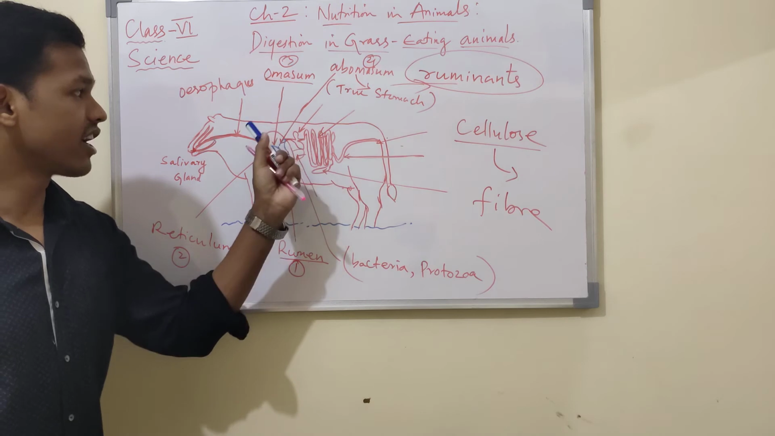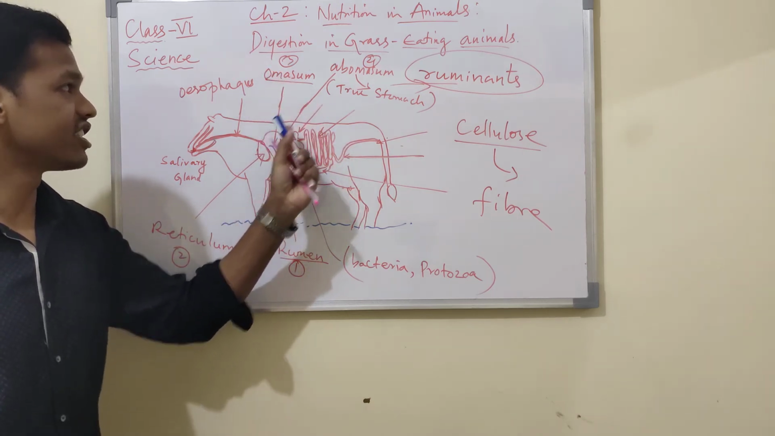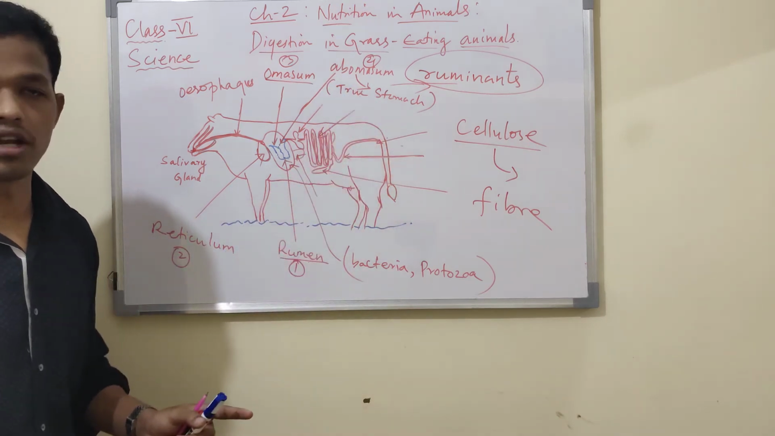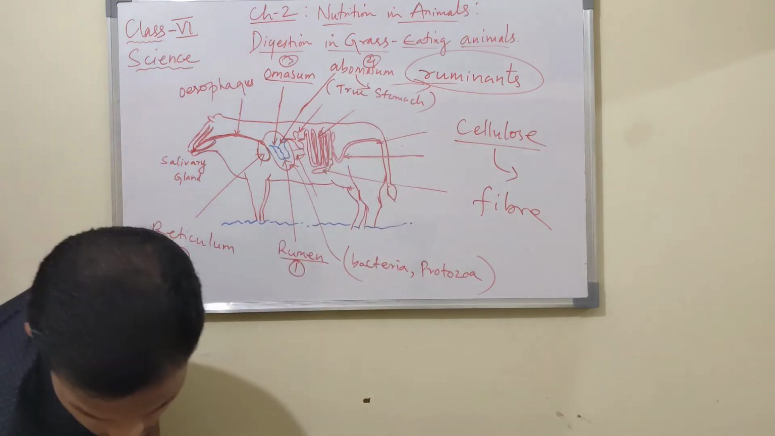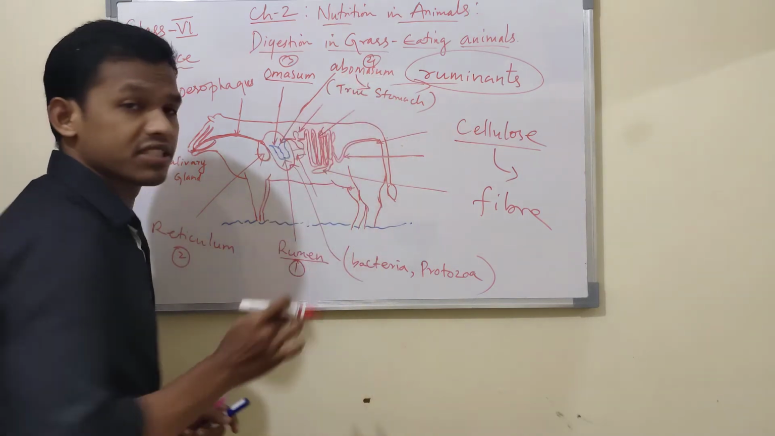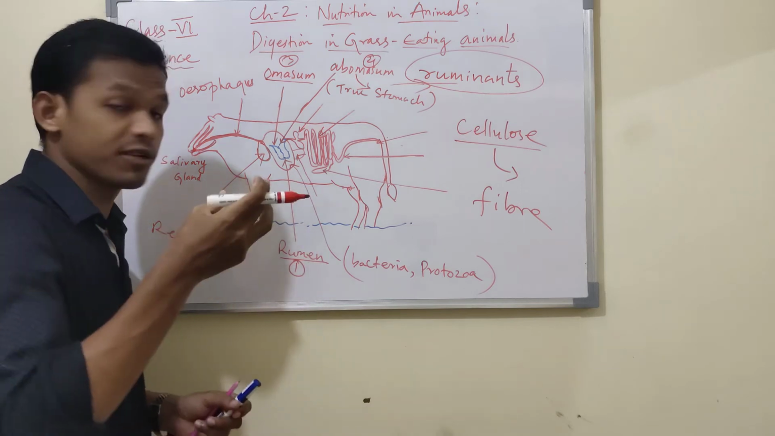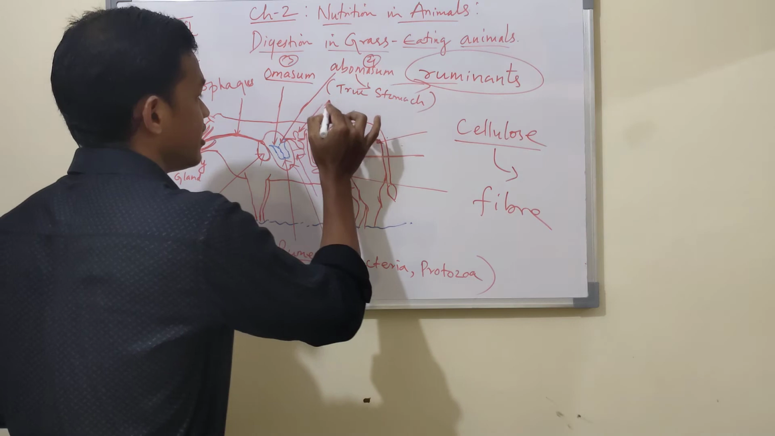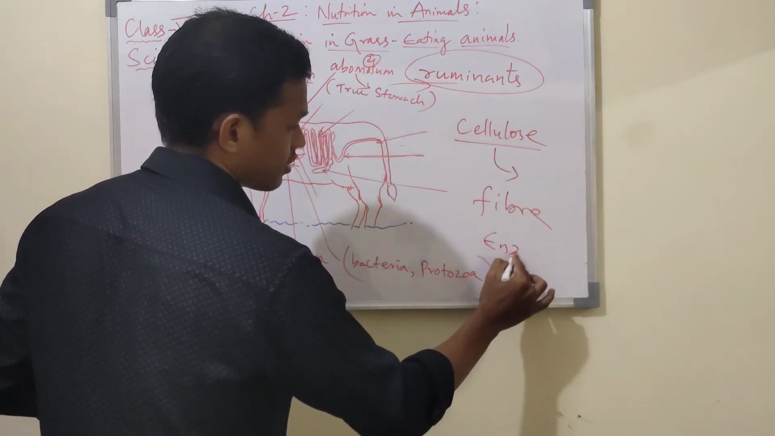So again, after absorbing excess water from the omasum, the food is sent back to the abomasum, known as the true stomach. Here in the abomasum, enzymes are released or secreted in this stomach. What will be released? Enzymes.